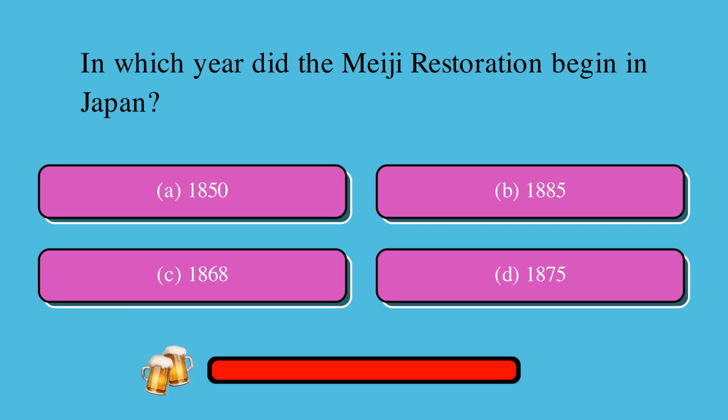In which year did the Meiji Restoration begin in Japan? Is it A. 1850, B. 1885, C. 1868, or D. 1875? The correct answer is C. 1868.